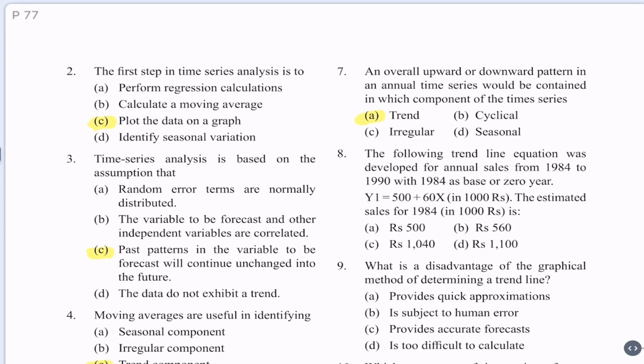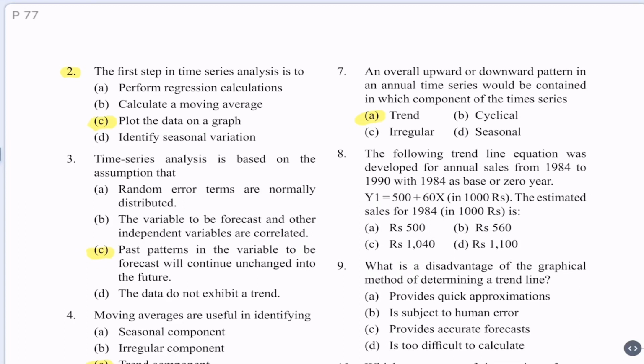Question 2. The first step in time series analysis is to A. Perform regression calculations. B. Calculate a moving average. C. Plot the data on the graph.